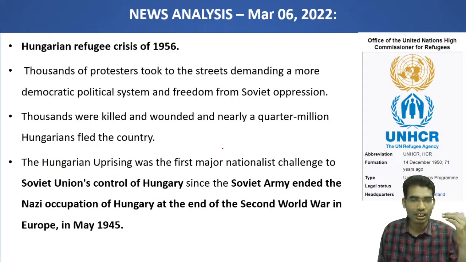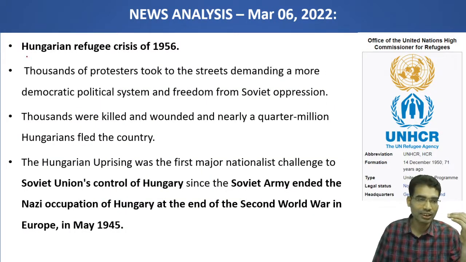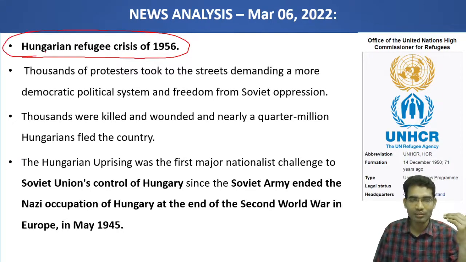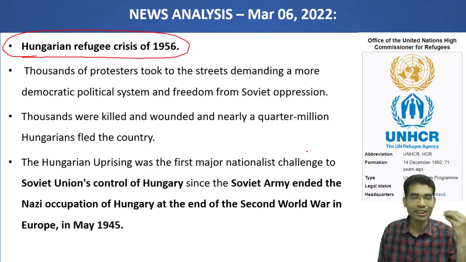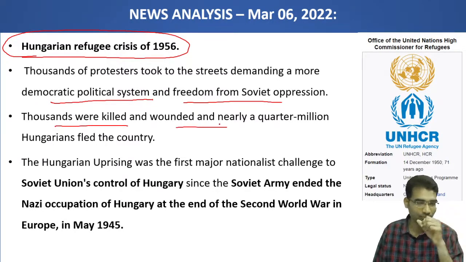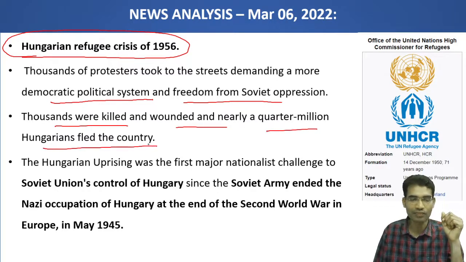Here two things: the refugee crisis and the Hungary refugee crisis that took place in 1956. A similar kind of development took place in 1956. Here this is Hungary. During that time this part was under a communist regime, part of the Soviet regime, under the control of the Russian government, but due to growing disparities within the system, the people demanded a more democratic political system and freedom from Soviet oppression. Thousands were killed and wounded and nearly 250,000 Hungarians fled the country.